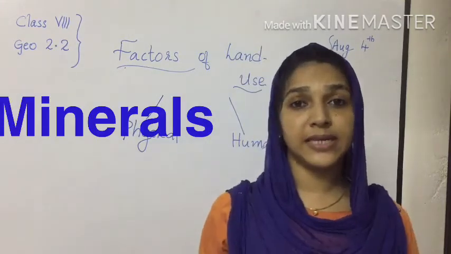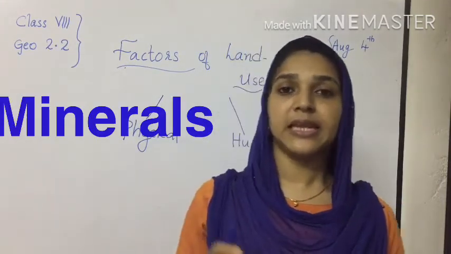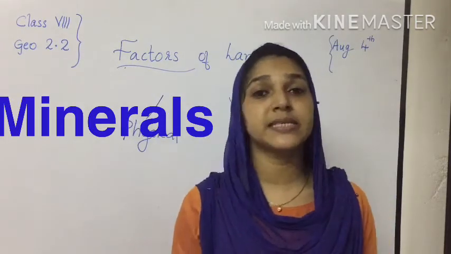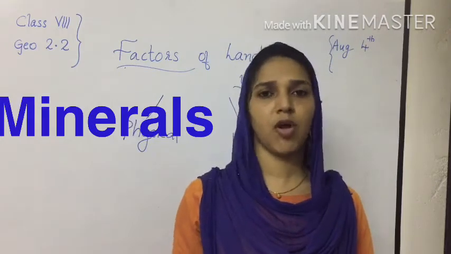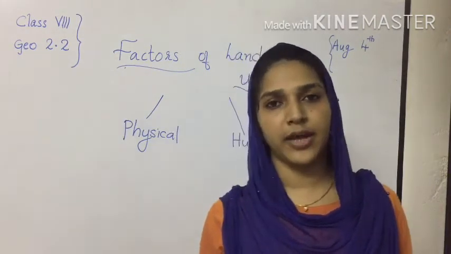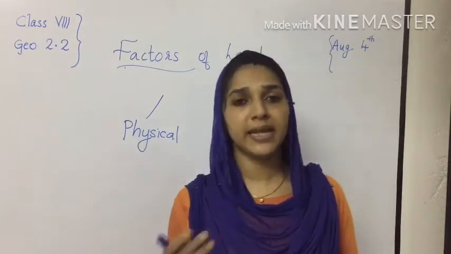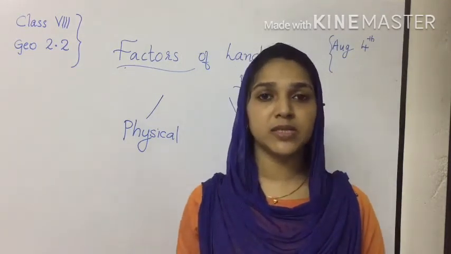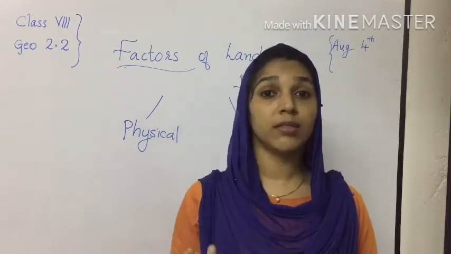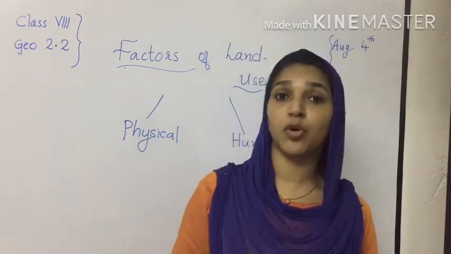And the third one is minerals. Minerals are the natural substances or materials which are present in land, that is in soil. If I tell you examples of minerals, you can catch it easily: gold, silver, carbon, petroleum, coal.